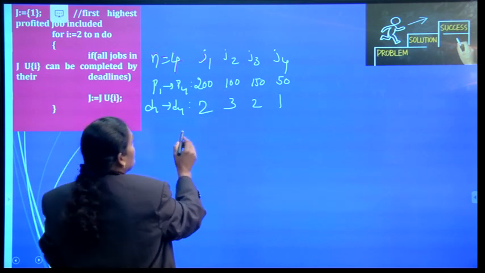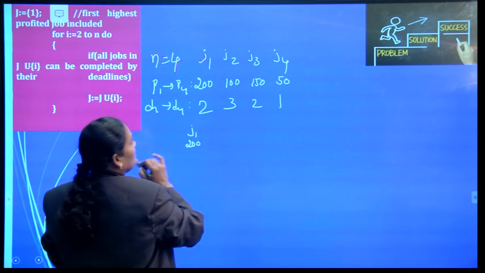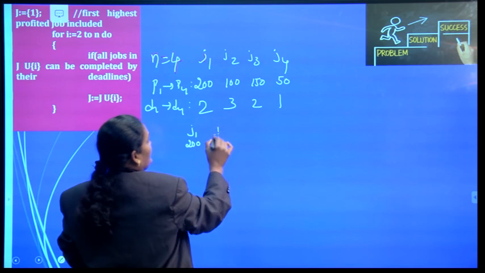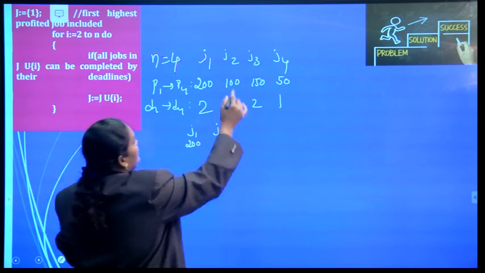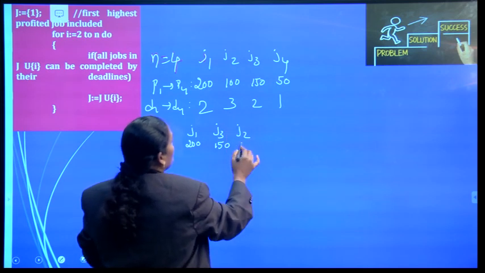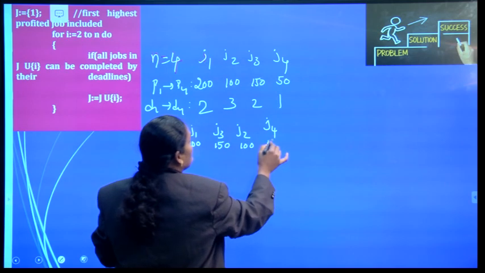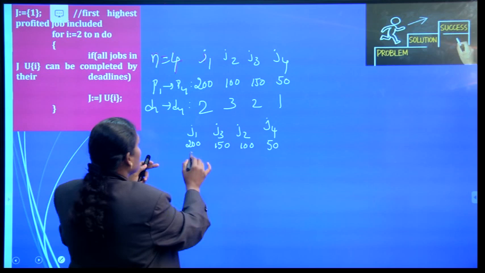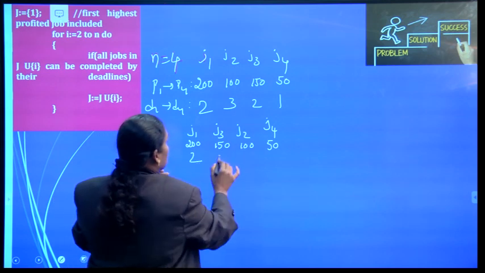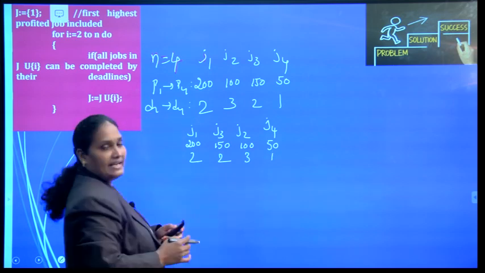Now let us see, first arrange the jobs. J1 is having the highest profit which is nothing but 200. Next highest profited job is J3 which is having a profit of 150. Next is J2 with a profit of 100. Next is J4 with a profit of 50. What about their deadlines? J1 has a deadline 2, J3 has a deadline 2, J2 has a deadline 3 and J4 has a deadline 1.